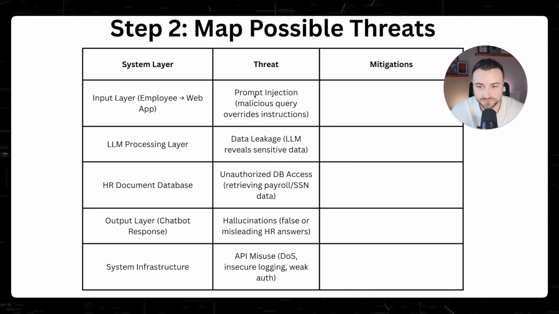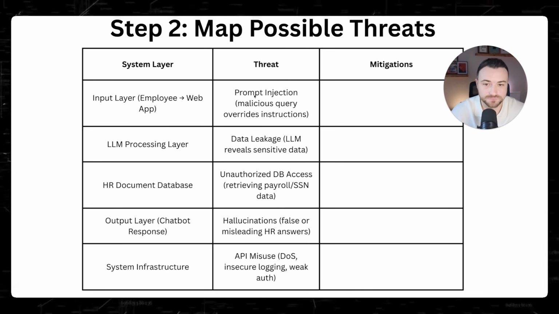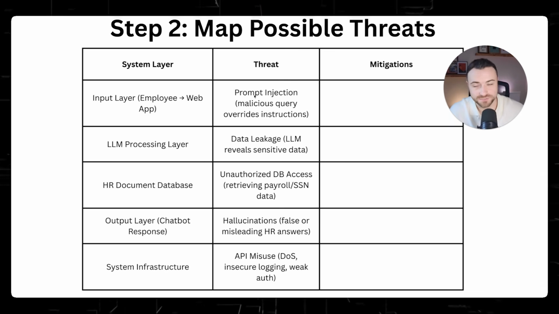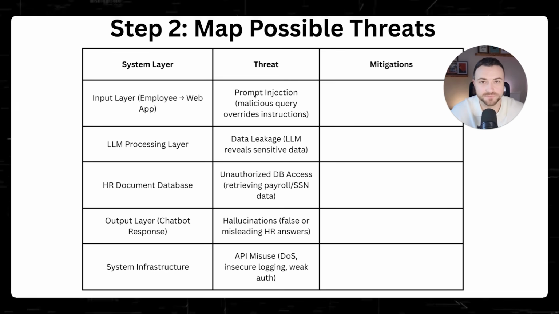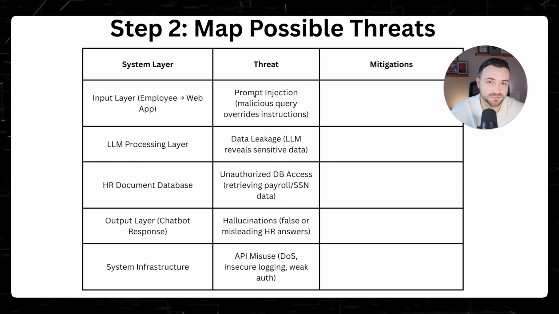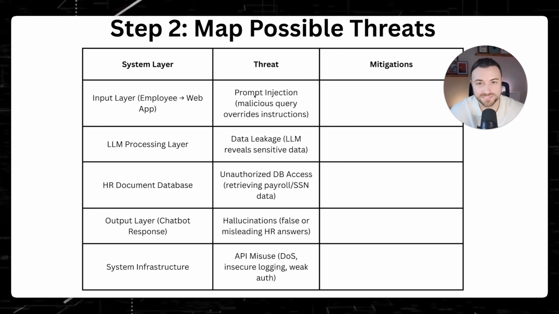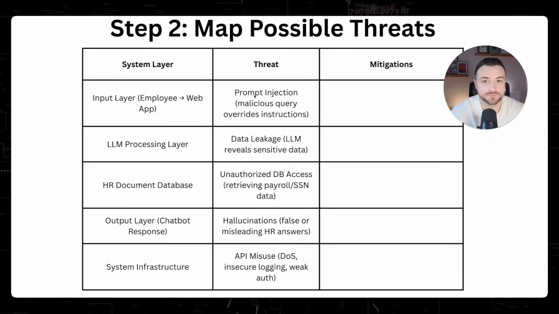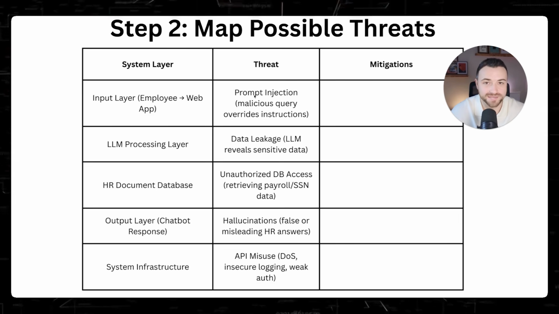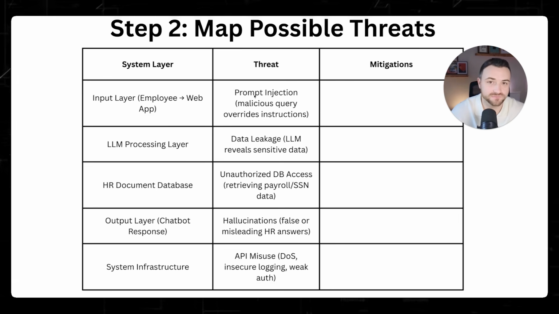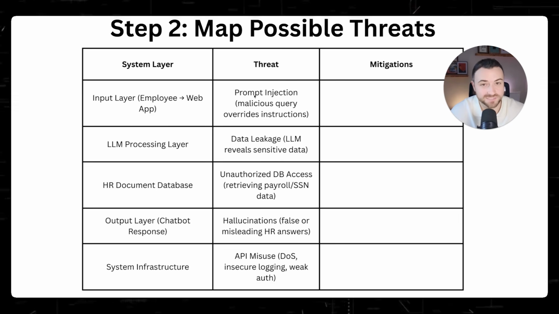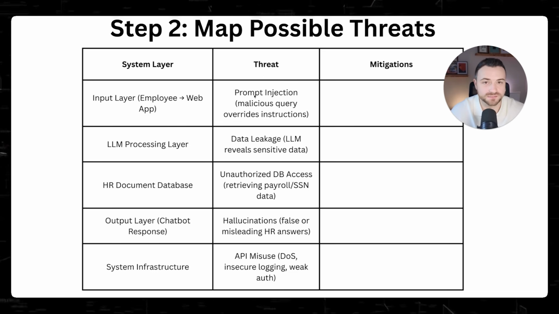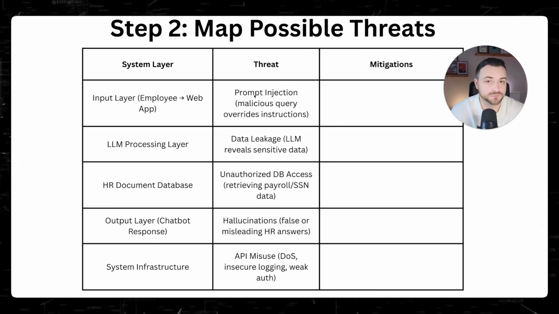This could be subject to prompt injection, where there could be malicious queries entered into this chatbot. Maybe the HR personnel or a malicious hacker who gets access is able to tell the chatbot to ignore all previous requests and to actually reveal sensitive information, maybe such as a CEO's salary, for example. Maybe these things that should be kept secret to certain individuals.